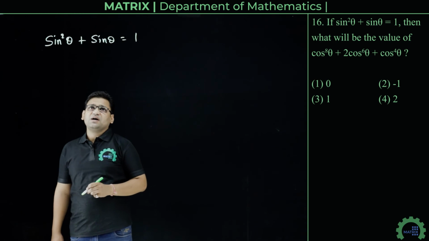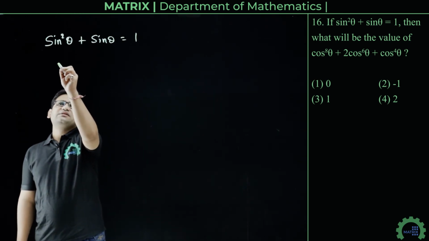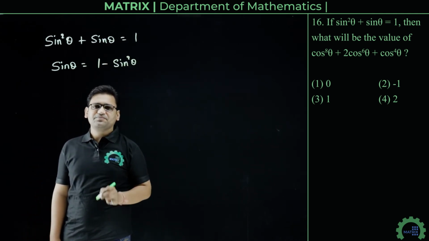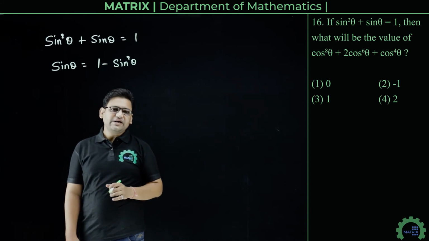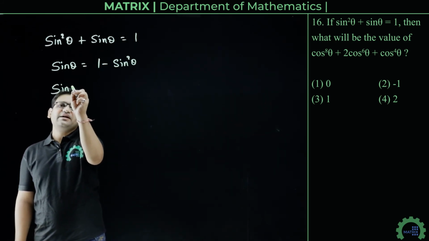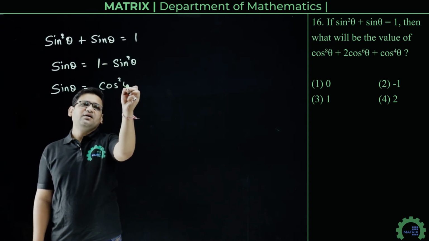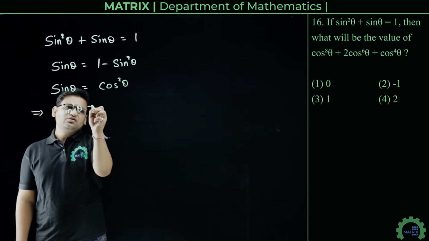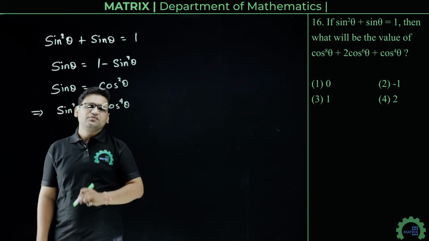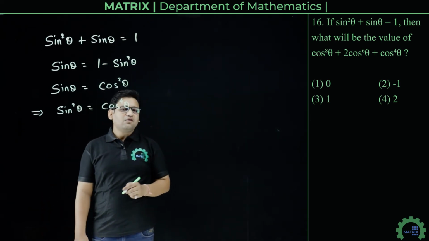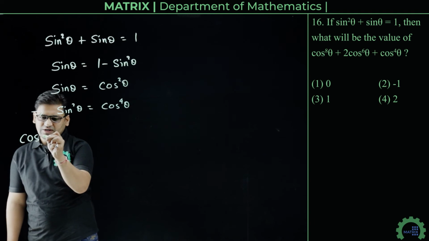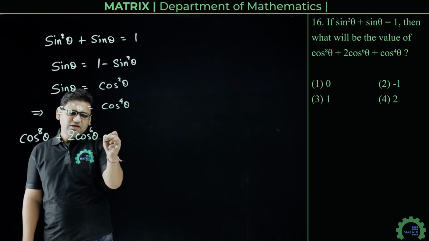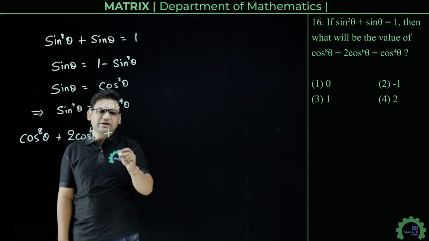Now we can conclude from here that sin theta is equals to 1 minus sin square theta. Now we know that 1 minus sin square theta is cos square theta. So we can write sin theta is equals to cos square theta, or we can also write that sin square theta is equals to cos raised to power 4 theta. Alright. Now we have to find the value of cos theta raised to power 8 plus 2 cos theta raised to power 6 plus cos raised to power 4 theta.